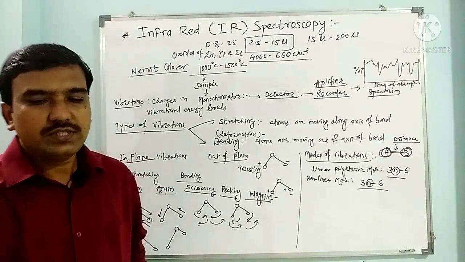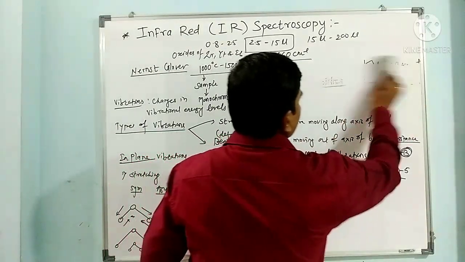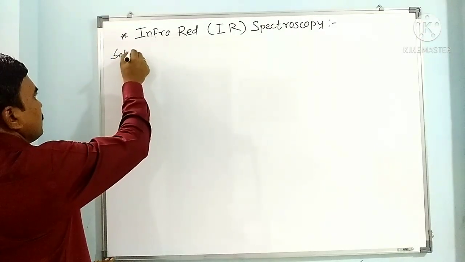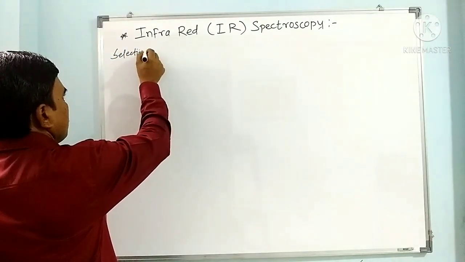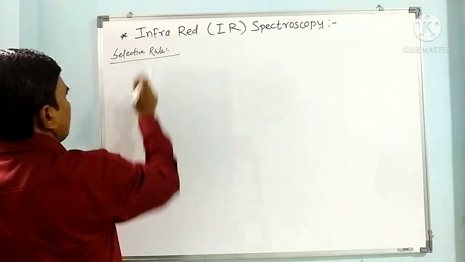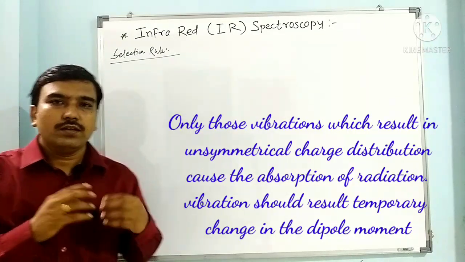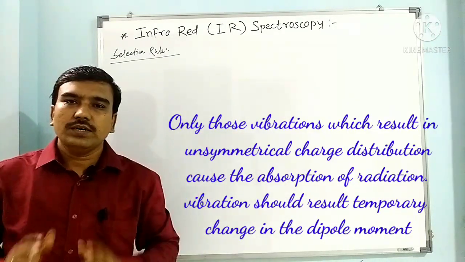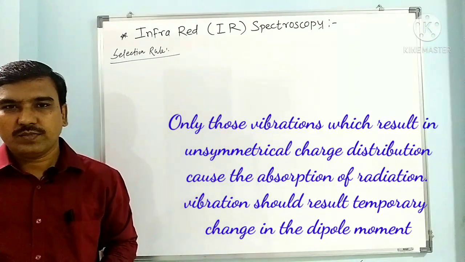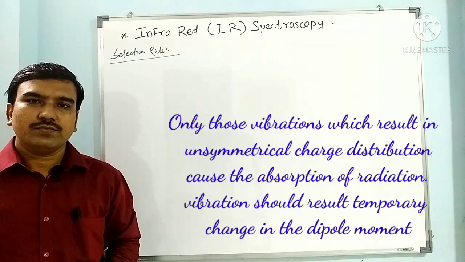Now the next very important thing in IR spectroscopy, we have to see the selection rule. What is the selection rule in IR spectroscopy? We have to see which vibrations are responsible for the absorption of IR radiation. There are a number of vibrations in the organic compound.